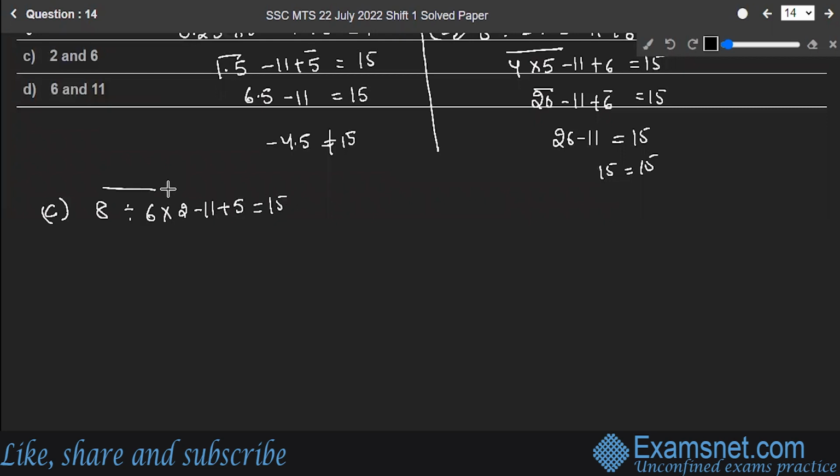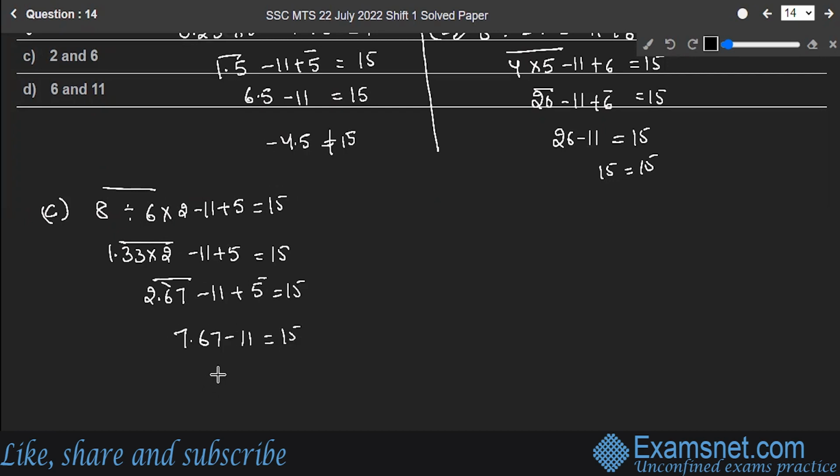Dividing 8 and 6 gives you 1.33, multiplied by 12 gives 2.67, minus 11 plus 5. Adding them, you get 7.67 minus 11, so this becomes minus 3.33, which is of course not equal to 15. So option C is also incorrect.